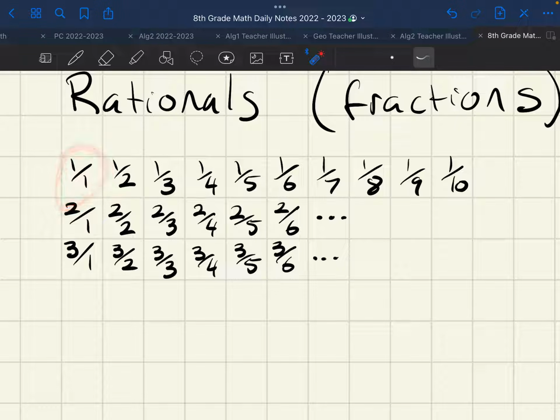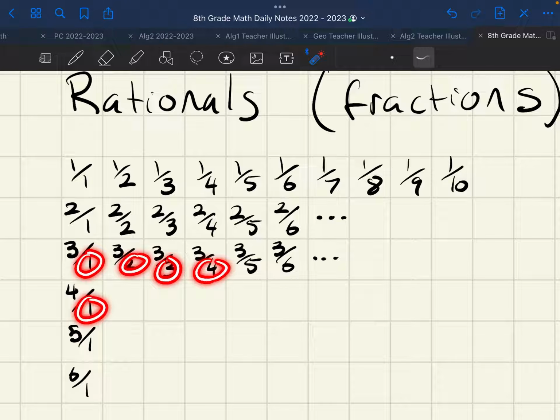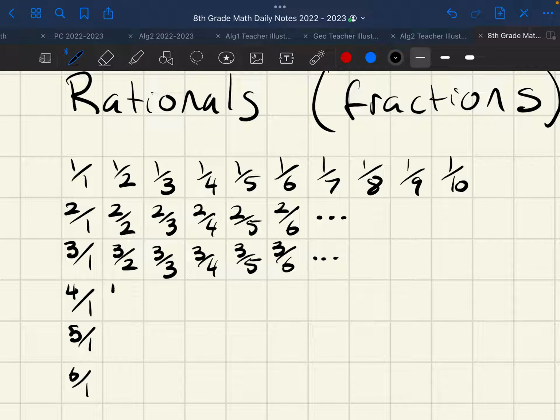Look at the pattern. 1 over 1, 2 over 1, 3 over 1, 4 over 1, and then 5 over 1, and then 6 over 1, etc. And then from there I just increase that bottom number. I go 1, 2, 3, 4, right? So this is 1, therefore the next one is going to be 2, so it's 4 over 2, 4 over 3, 4 over 4, 4 over 5, etc.